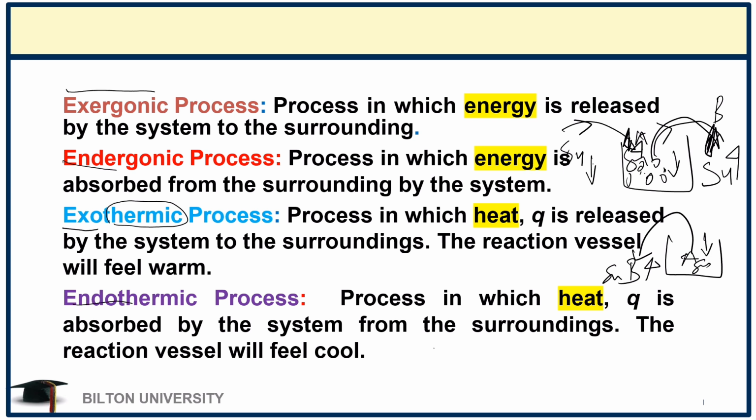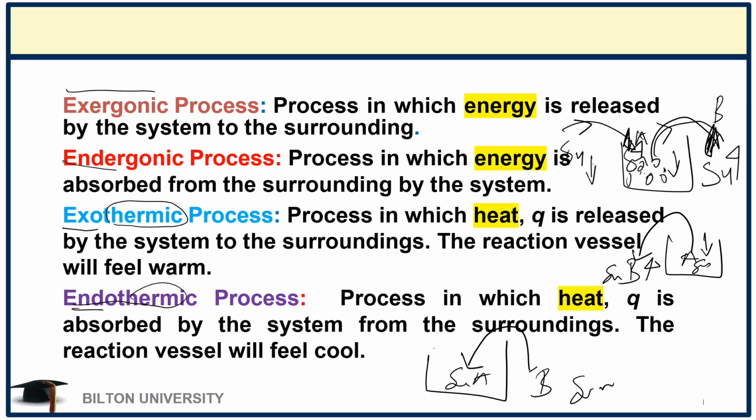When we talk of endothermic, thermic still means heat, and endo here means inside, and this is our system, which is A, and B here is the surrounding. So now, instead of exothermic, where we saw the heat moving from the system to the surrounding, this time round the heat is moving from the surrounding to the system.